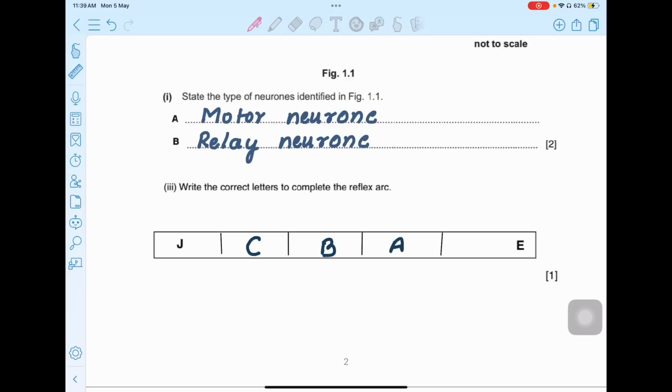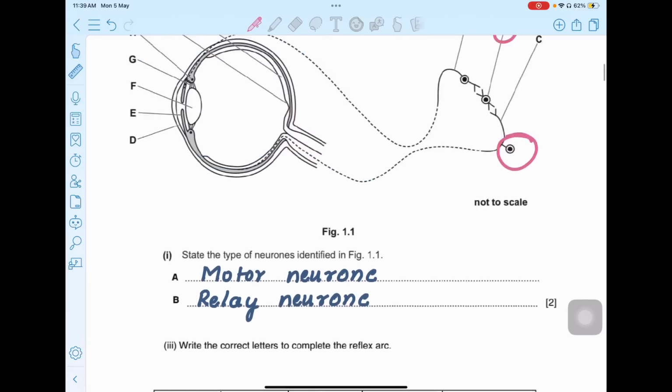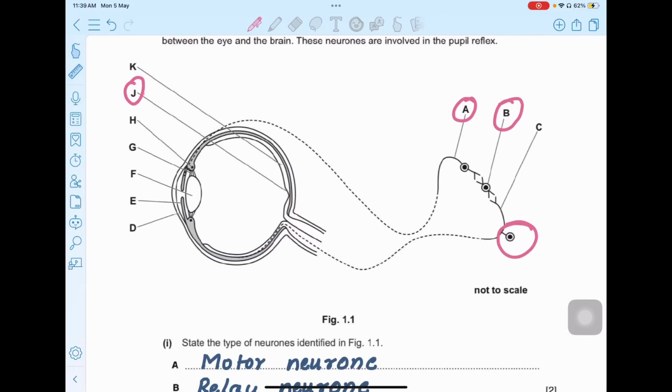Triple I. Write the correct letters to complete the reflex arc. So as you know, the reflex arc basically starts from the receptor, then your sensory neuron, then relay neuron, then motor neuron, and finally the effector. So let's go up. Okay. So it's starting from J.